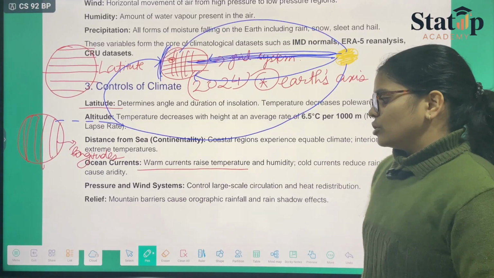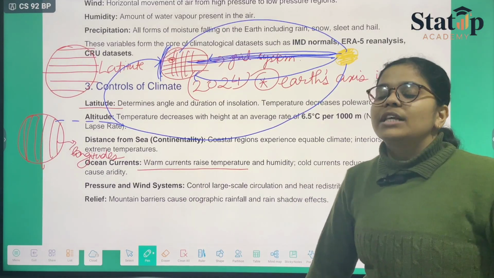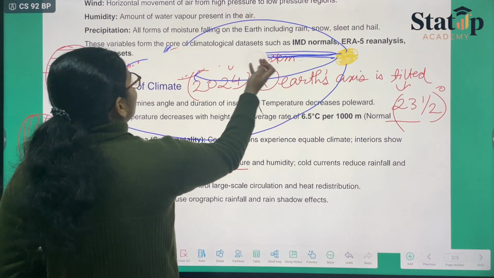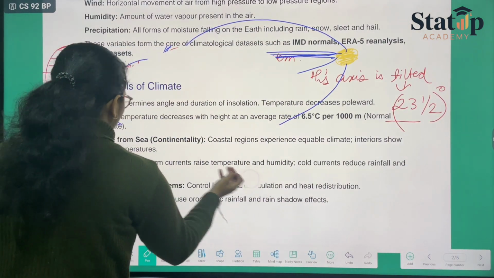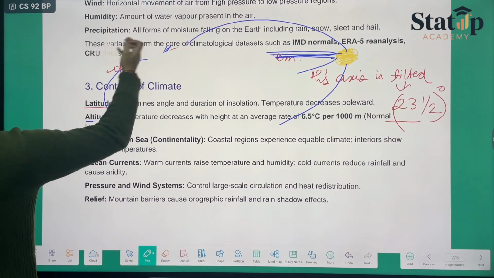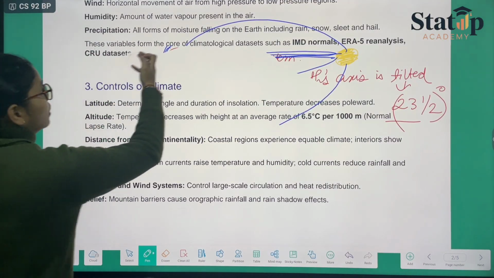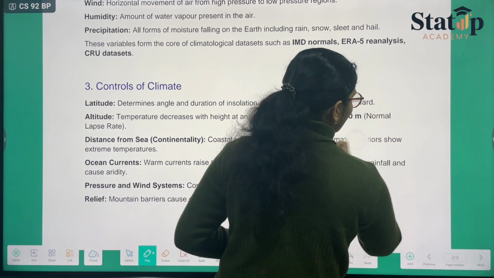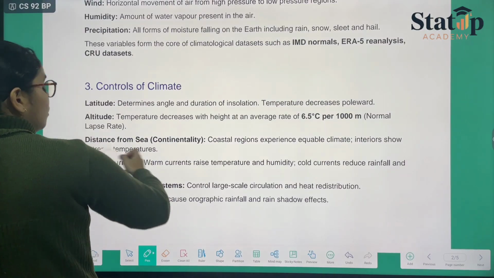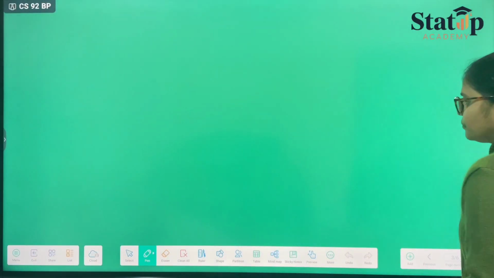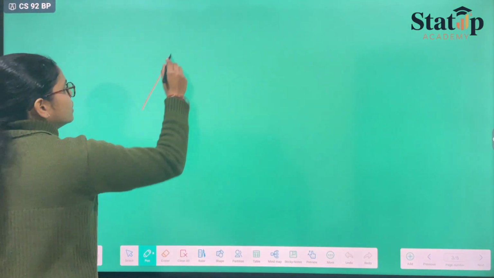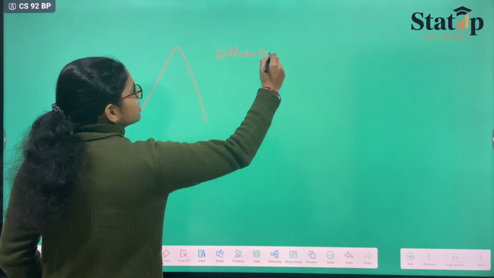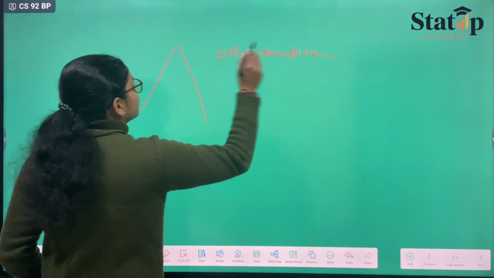Now we have the relief features. One of the most important relief features that we have is the mountain, like Mount Everest that we can discuss right now. What happens is, if you are having Mount Everest, supposedly here is Mount Everest, and on this side here are the other countries, and here it is India.